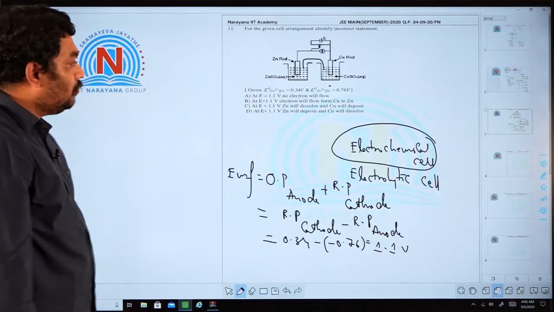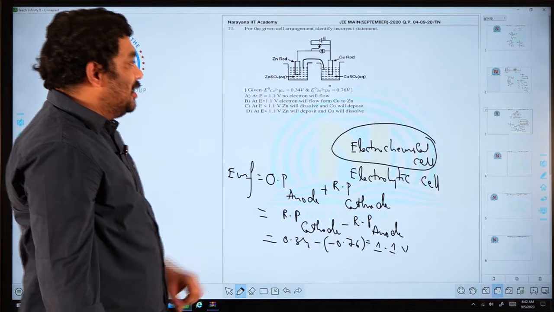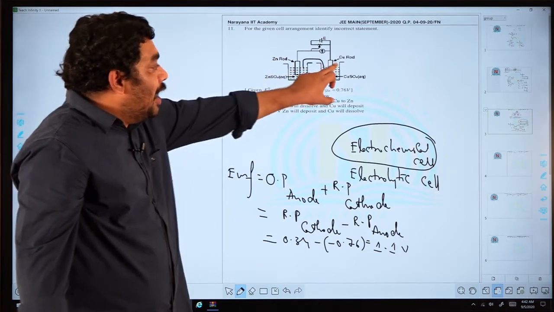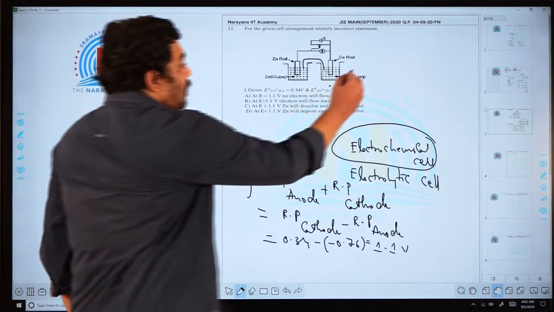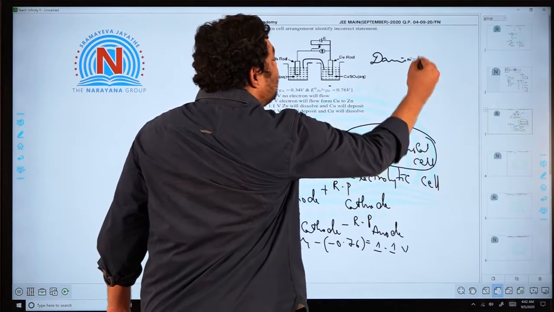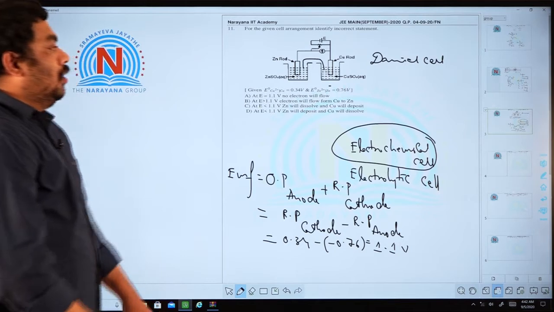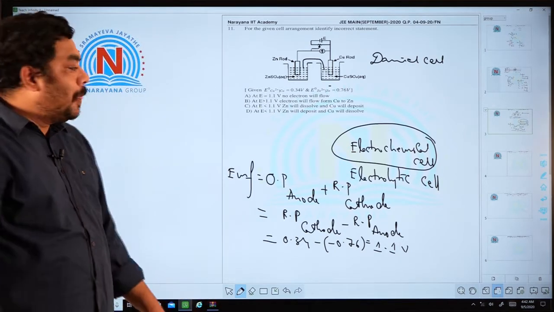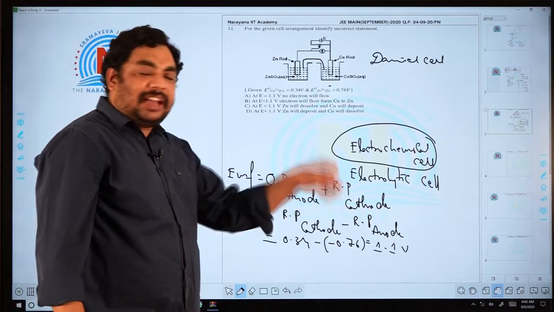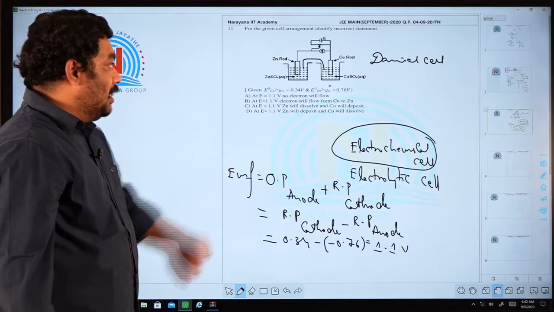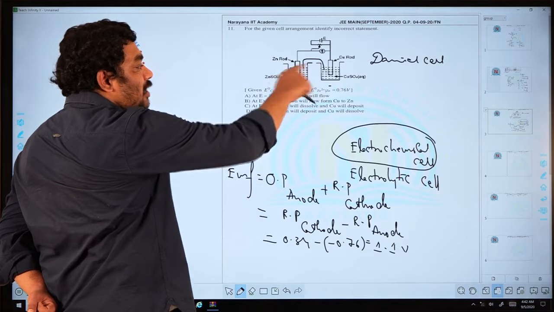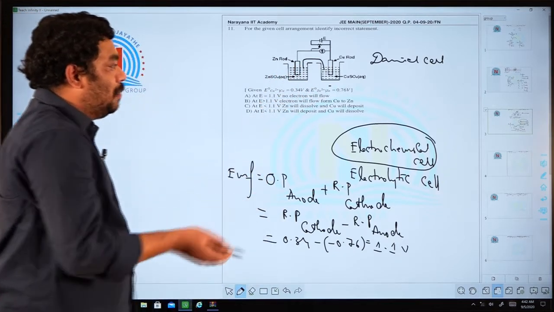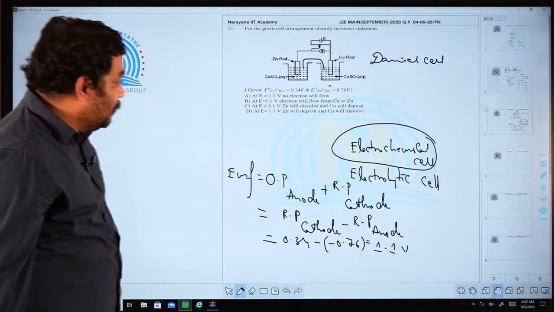Now you listen here. Normally this is a cell made up of zinc and copper. Here zinc acts as anode and copper acts as cathode. This is the example of the Daniell cell, which is nothing but a galvanic cell, an example of an electrochemical cell. In an electrochemical cell, chemical energy is converted into electrical energy. Now you see, here a spontaneous redox reaction takes place between zinc and copper. By that, energy will be generated. Flow of electrons takes place from anode to cathode. You know all that procedure.